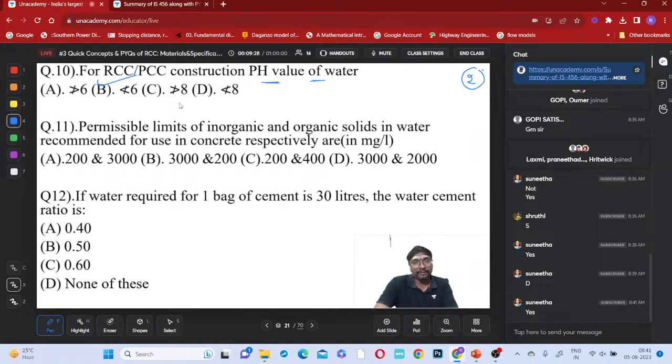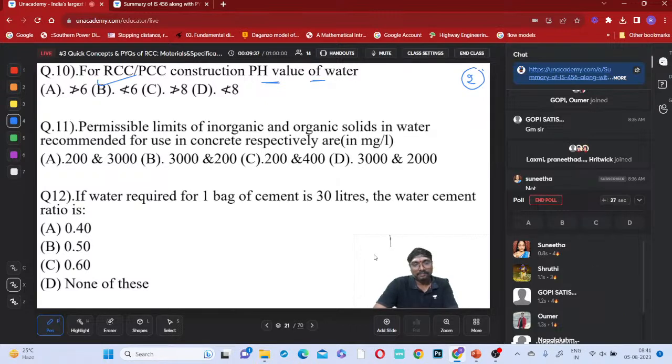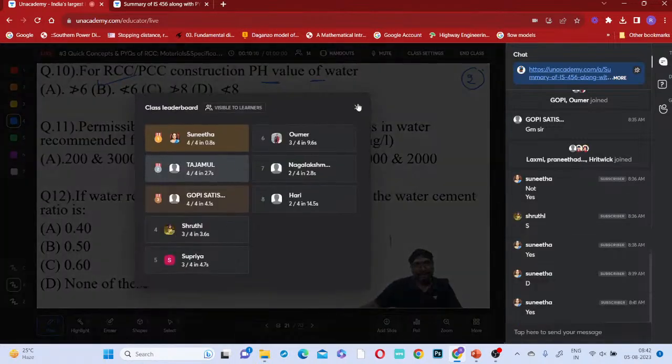Shall I go for this now, everyone? Select the answer here. Eleventh question. Do you remember these limits? Yesterday we have given these limits, yes or no? So this is the leaderboard. Sunita first, Tajamul second, and Gopi third.